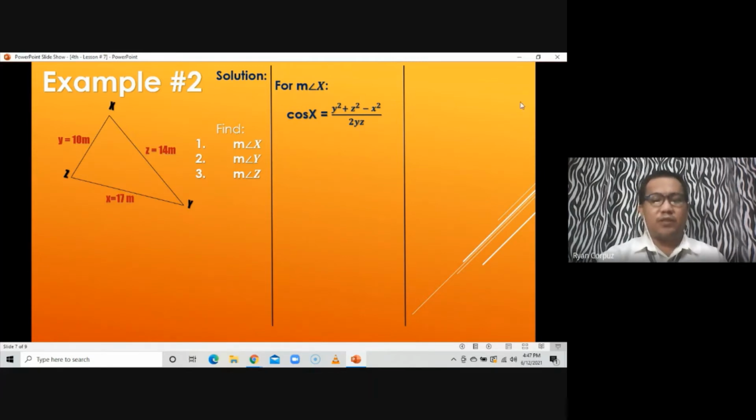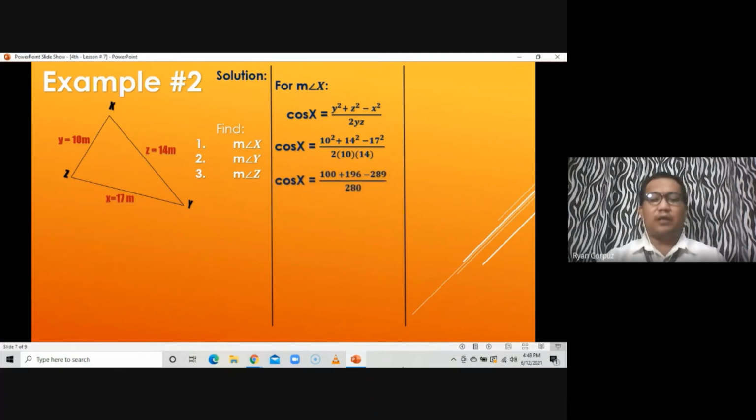So all we have to do is to substitute the given in the problem. Since we still don't know yet the value of angle X, it will remain cosine X. Cosine X will be equal to Y is 10, so it should be 10 squared, plus Z is 14, so 14 squared, minus X is 17, so 17 squared, all over 2 times 10 times 14. Then simplify 10 squared, 14 squared, and 17 squared.